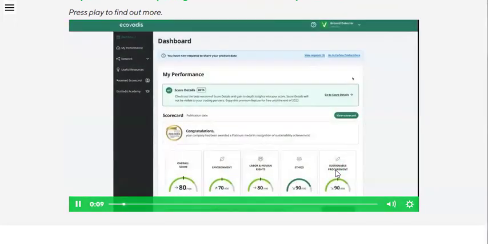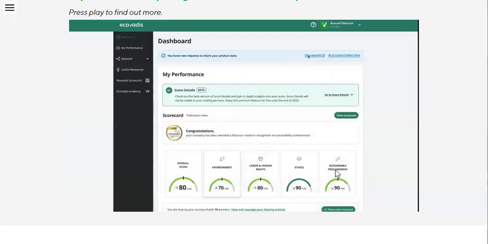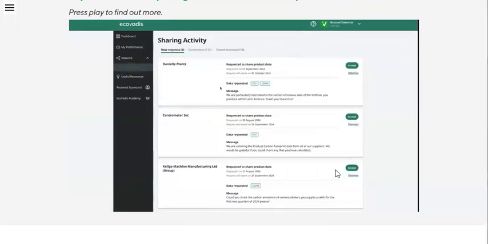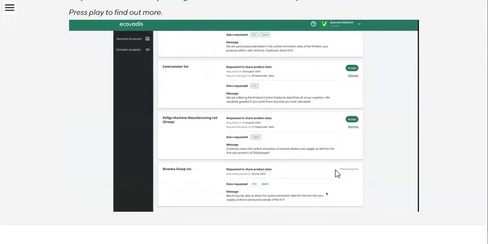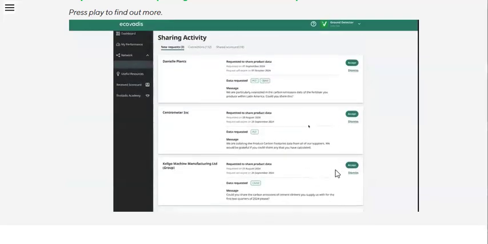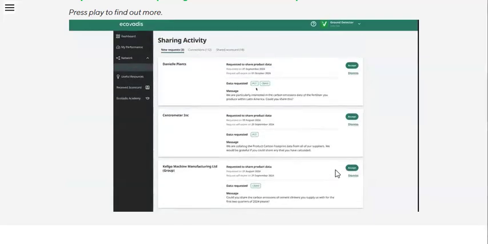When you receive a CBAM request, you'll see a notification on your dashboard to say you can view your requests. But you can also find these requests in network and sharing activity. Inside sharing activity, you'll see a list of any requests received, and requests that have expired will be marked as expired without the option to accept or dismiss. You can receive requests for PCF and CBAM, just for PCF or just for CBAM.